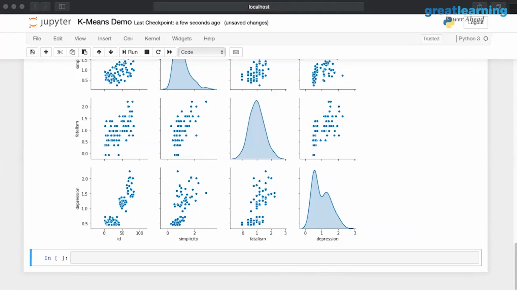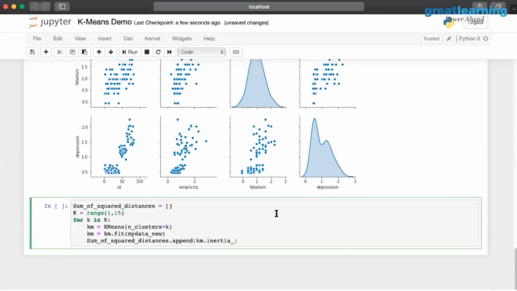Now, here's the part where I'm going to calculate the ideal centroid. I'm taking a range of 15, iterating between 1 to 15 clusters, or 1 to 14 clusters. I'm getting the centroids and calculating the inertia. Inertia, remember, is the sum of square of distances.